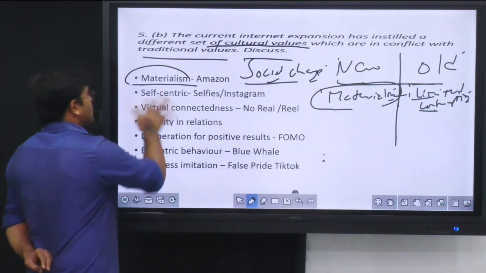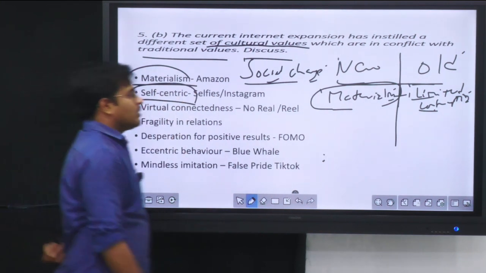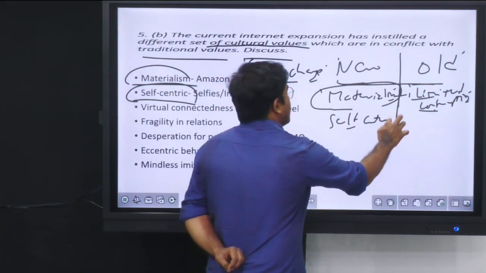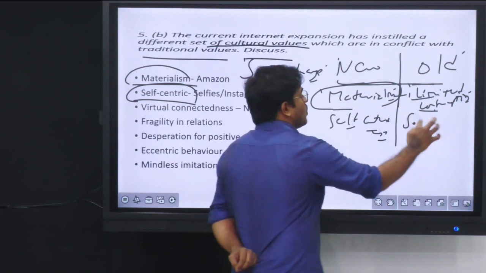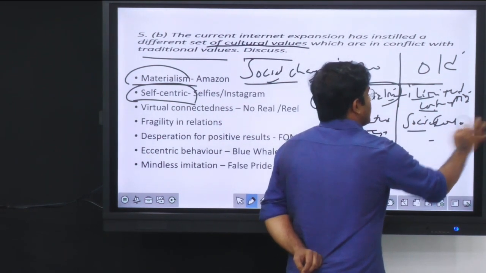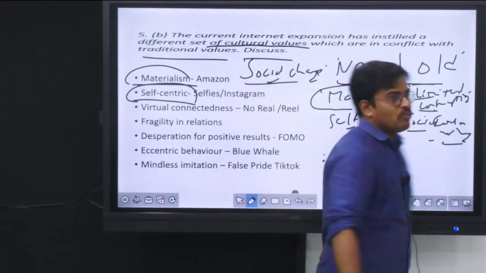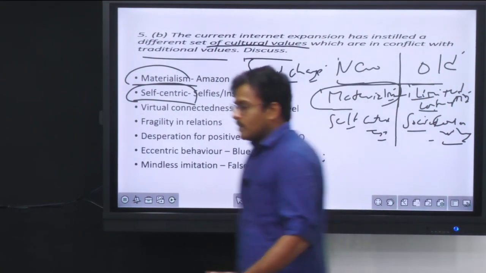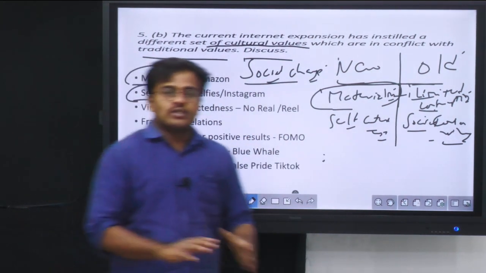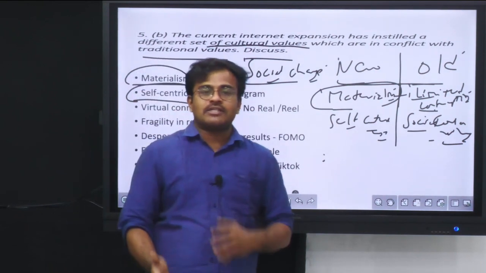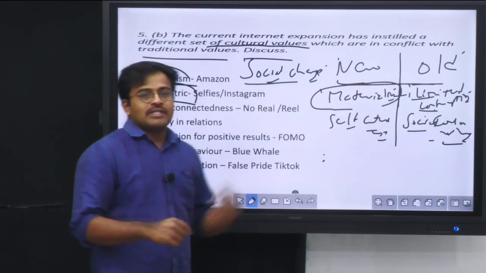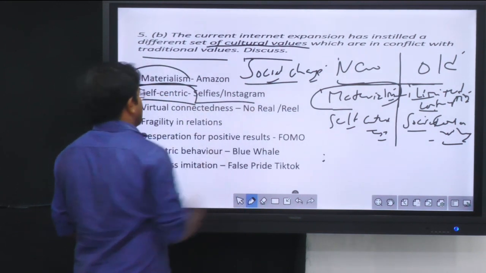Then the second value seen in society is the new value of self-centeredness. The traditional value system of India is based on social consciousness, wherein you are thinking not just about yourself, but about your society, the people living along with you. This social consciousness is being replaced by complete individualism, and internet is promoting this self-centeredness. The best example for this is the culture of selfies and Instagram.